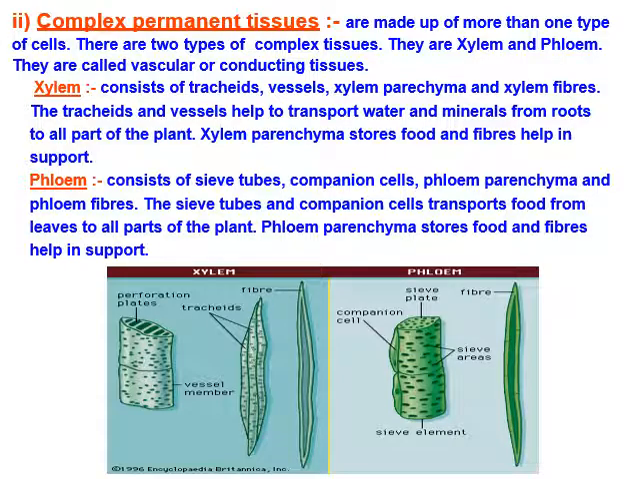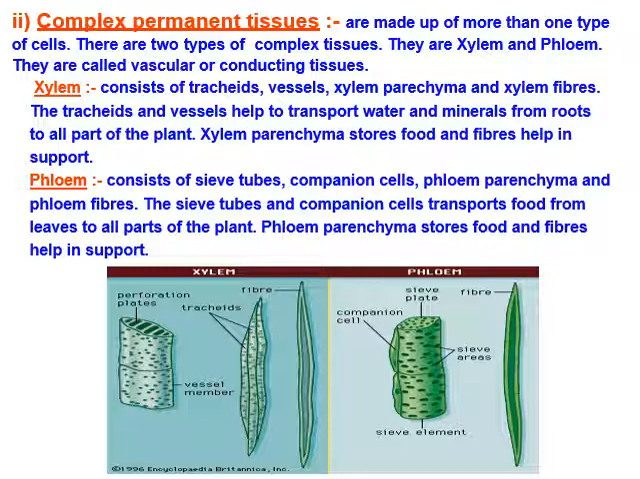Now, the complex permanent tissues. Complex tissues are made up of more than one type of cells. There are two types of complex tissues, xylem and phloem. They are also known as vascular tissues, conducting tissues, or vascular bundles.